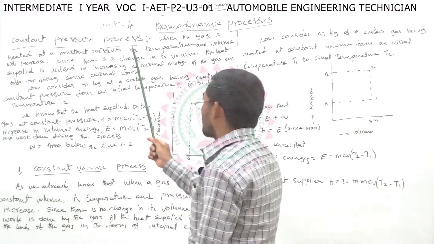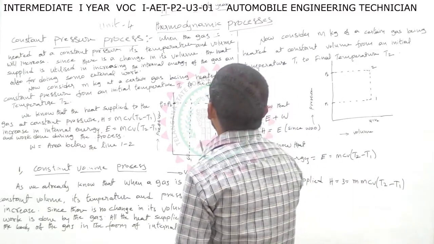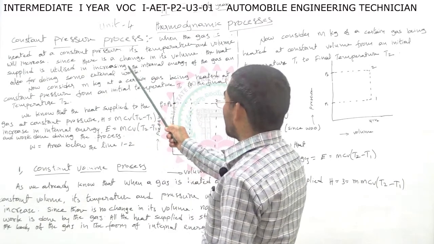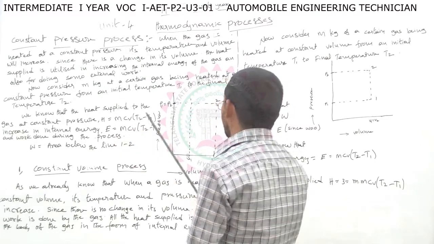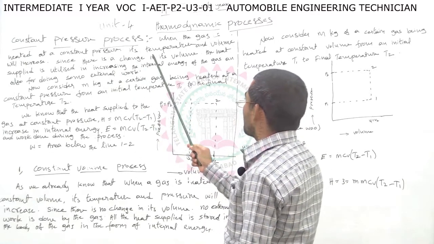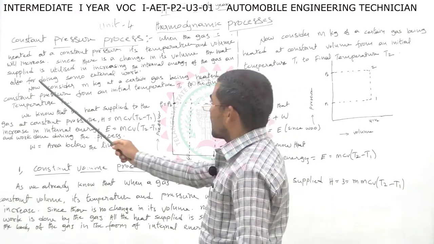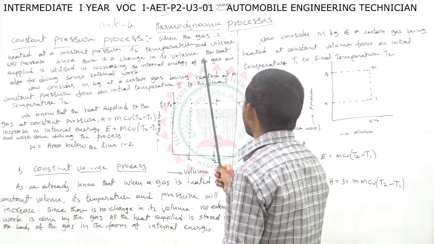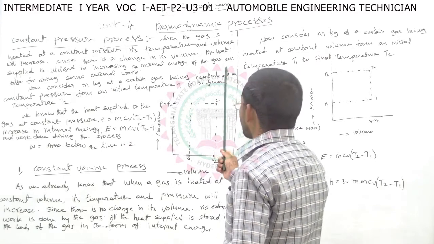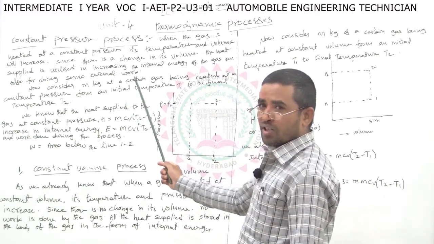But in the constant pressure process, pressure is constant, and volume and temperature increase. When a gas is heated at constant pressure, its temperature and volume will increase. Since the volume changes from V1 to V2, the heat supplied is used for increasing the internal energy of the gas and also for doing some external work.